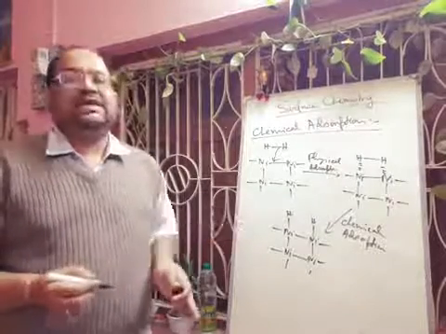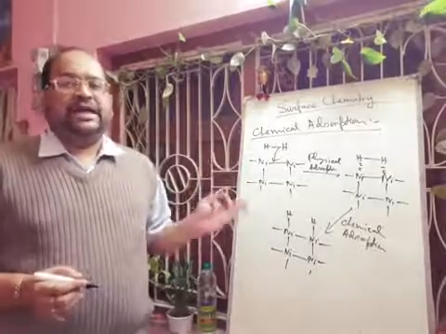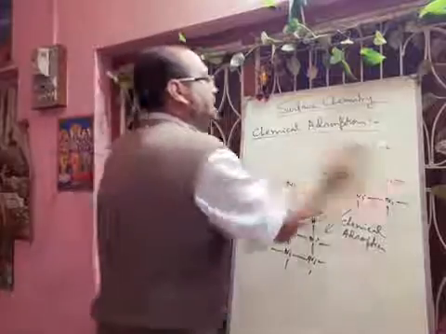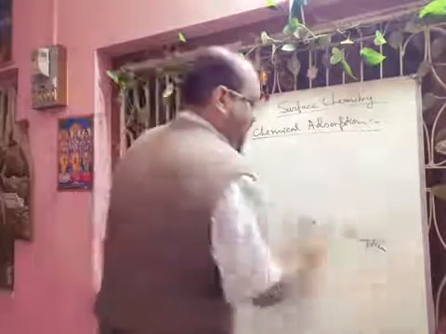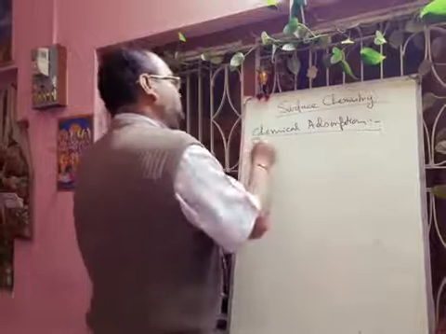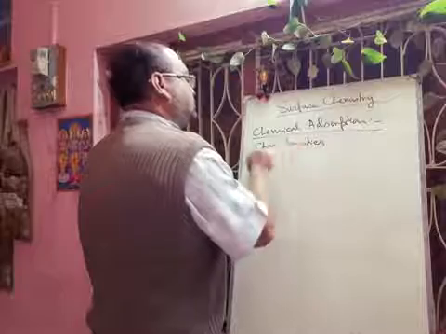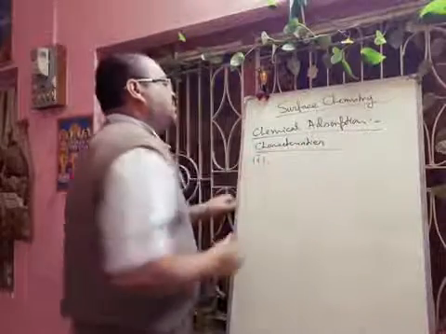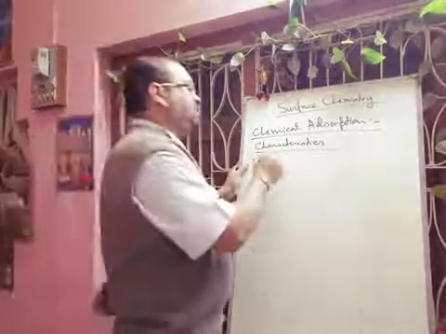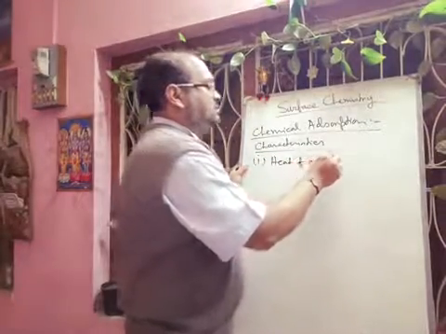Definitely, like physical adsorption, there are some characteristics of chemisorption. Next, we will discuss the chemical adsorption characteristics. First point is the heat of adsorption or enthalpy of adsorption.